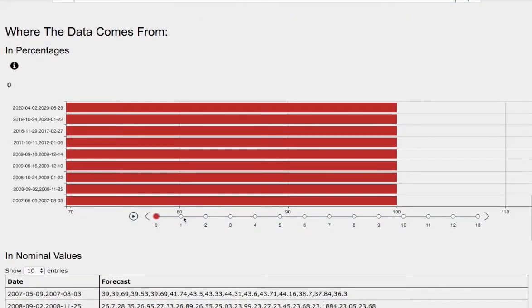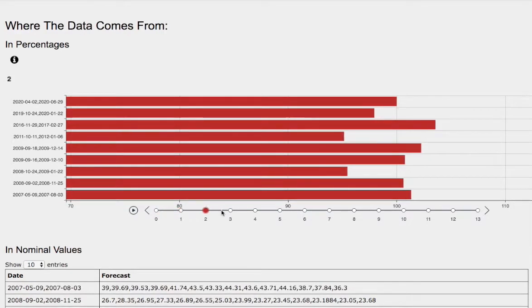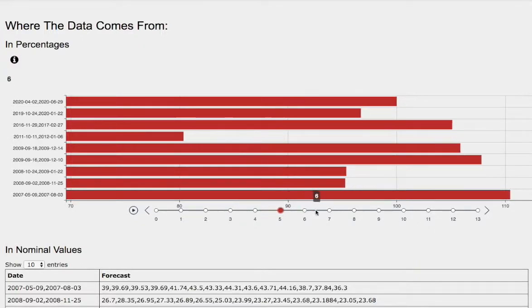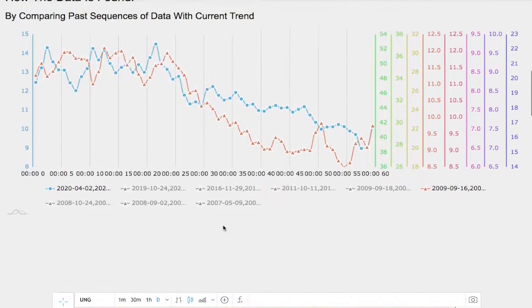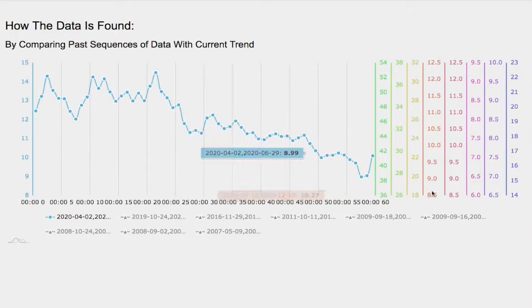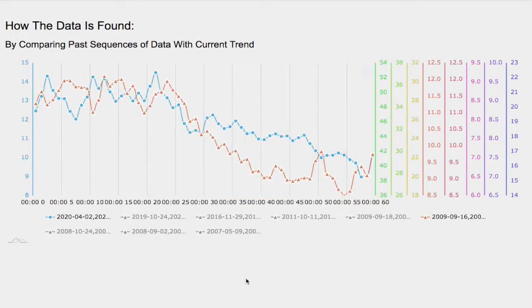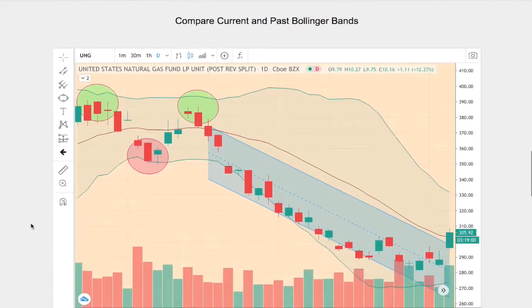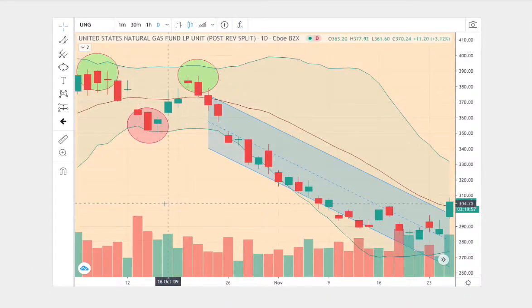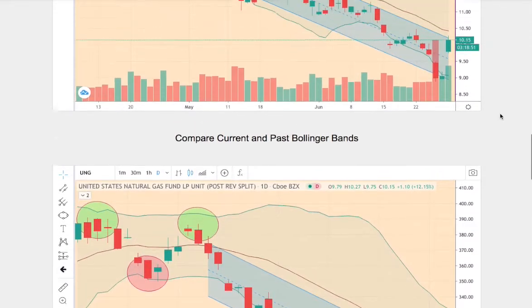So we have 1 day out, that will be a Tuesday, and 2 days out will be a Wednesday, and so on. So we have 3 days out, 4 days out, 5 days out, 6 days out, and 7 days out. So which one of these models should we focus on? Ideally, the model that is best matched to the current trend. So we have our current trend as a blue line, and overlapping it happens to be the best match. And right here we have our current trend, and the trend below is the trend that we found on the line graph above. And this trend dates back to September 16 to December 10, 2009. So let's begin comparing both trends.